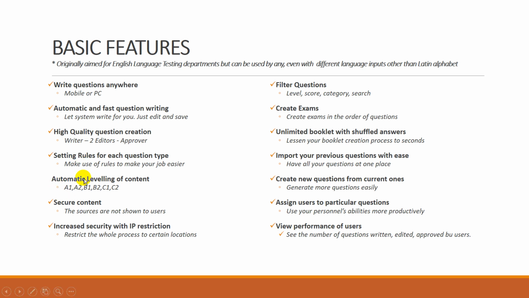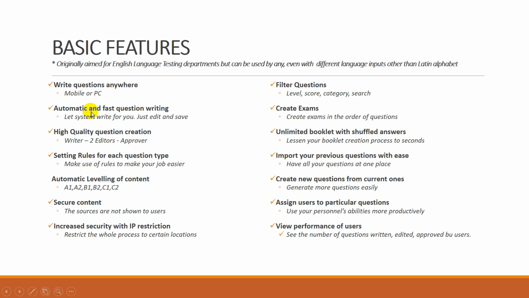The system also automatically levels the content that you import into the system. Let's say you have 1000 pages of content from physics fields and you import it to the physics category in the system. And the system will automatically level the sentences and paragraphs in that content and it will categorize them.